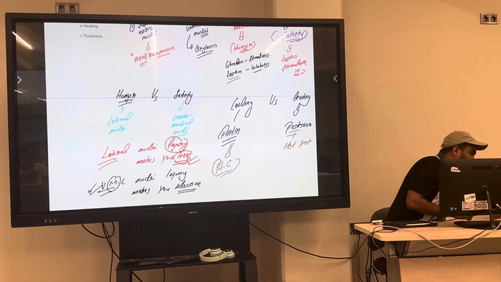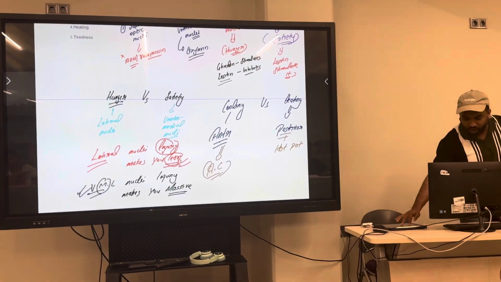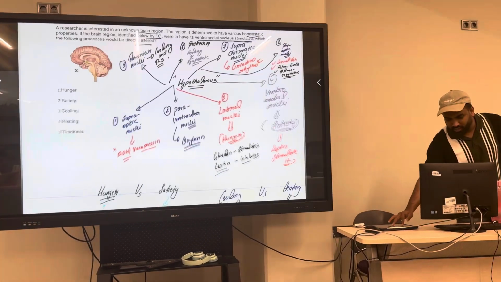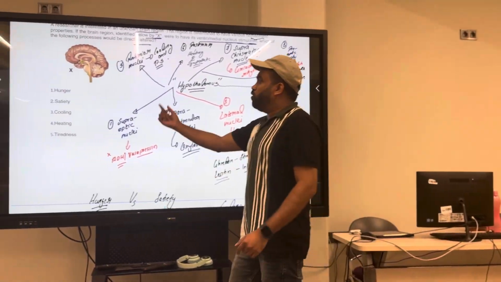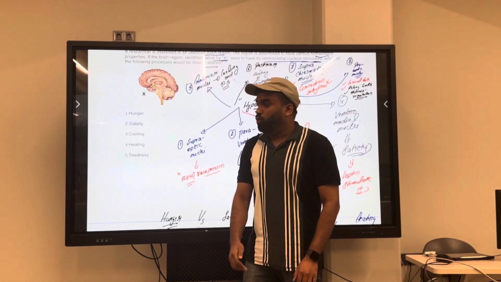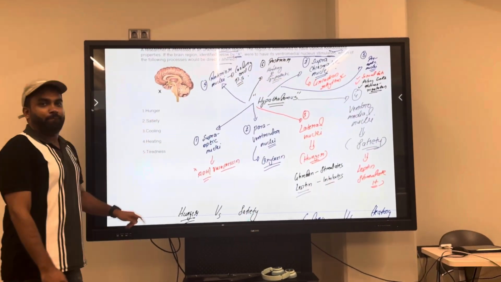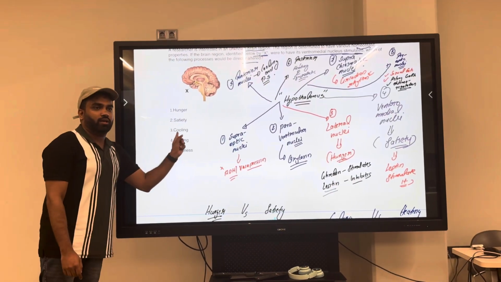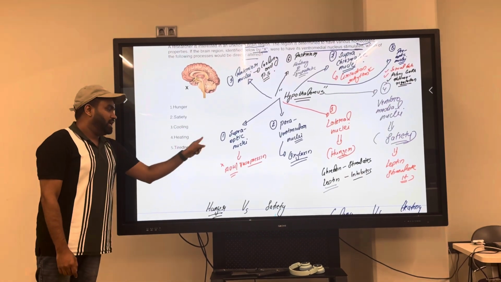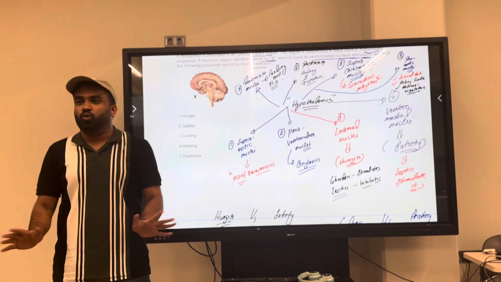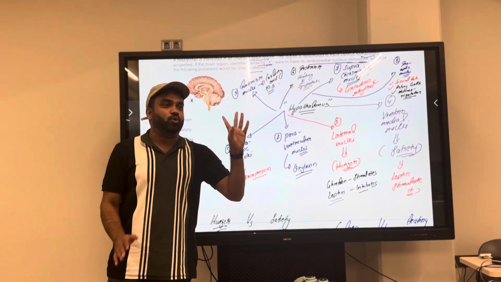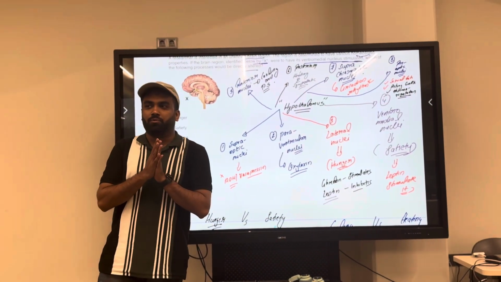Right? So will you forget the 8 nuclei? Everyone, will you forget the 8 nuclei of the hypothalamus? No. And their functions, right? So we have here hunger. Who regulates hunger? Lateral. Who regulates satiety? Ventromedial. Cooling, anterior. Heating, posterior. Tiredness, suprachiasmatic nuclei. So done with the 8 nuclei of the hypothalamus. Lifetime.